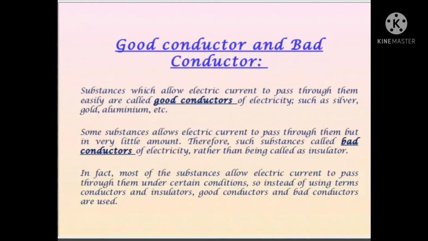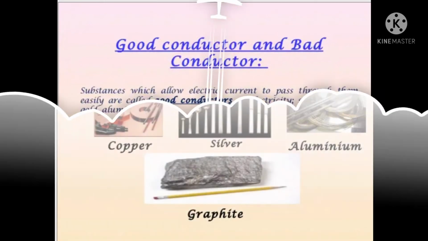Therefore, such substances are called bad conductors of electricity rather than being called insulators. In fact, most of the substances allow electric current to pass through them under certain conditions. So instead of being termed conductors and insulators, good conductors and bad conductors are used.